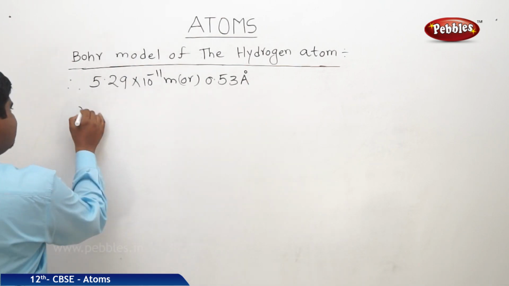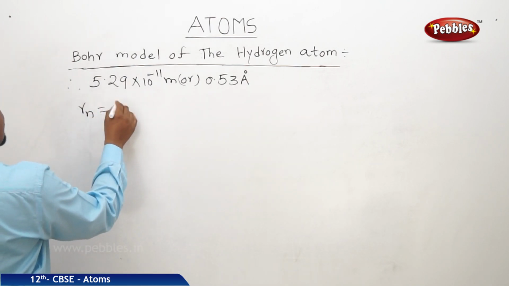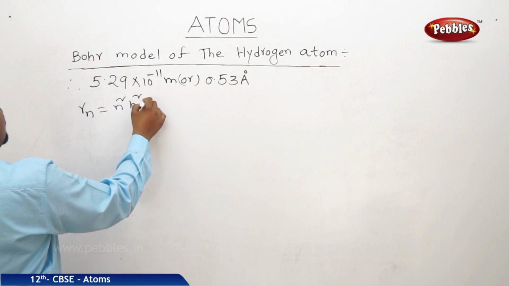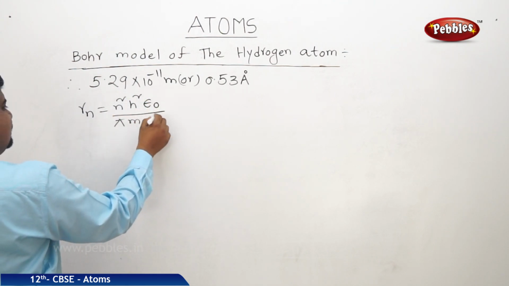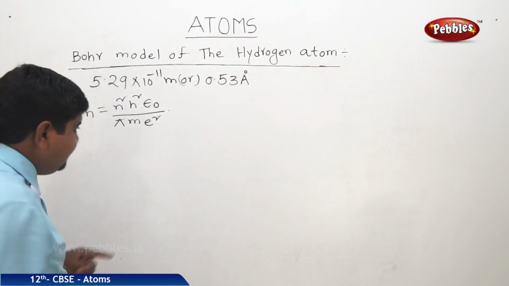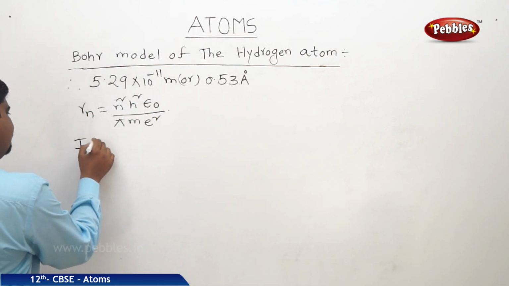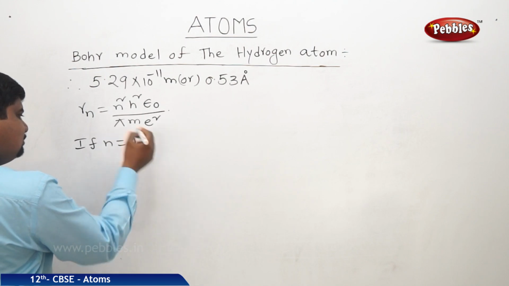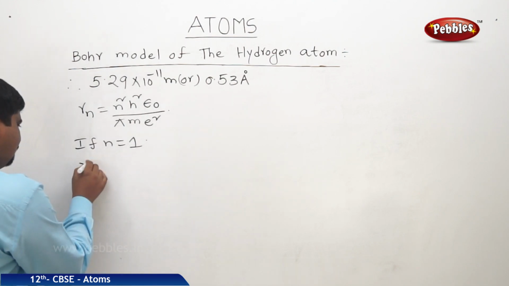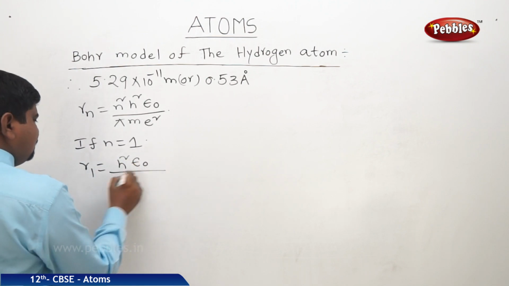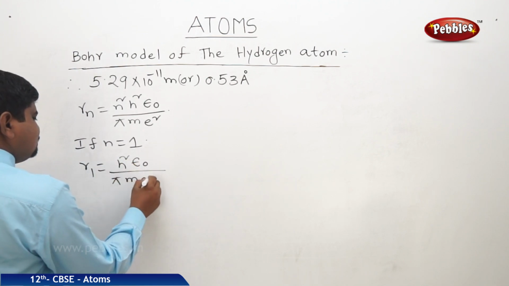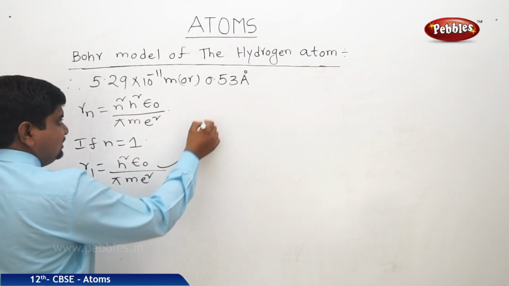But what is the equation of Rn? n square h square epsilon naught by pi m e square. Here, if n is equal to 1, R1 is equal to h square epsilon naught by pi m e square, and its value is this much.